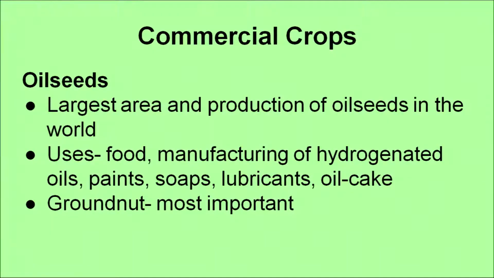So, this is one of the commercial crops, and it comes under the oil seeds, and we extract oil from mustard seeds. India has the largest area and production of oil seeds in the world, and its uses are for food, for manufacturing of hydrogenated oils, paints, soaps, etc. And groundnut is one of the most important commercial crop oil seeds apart from mustard.